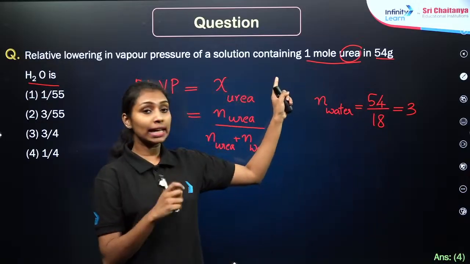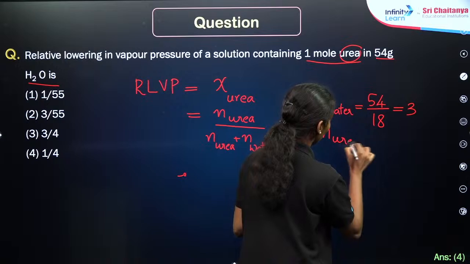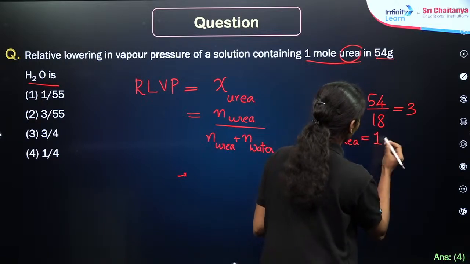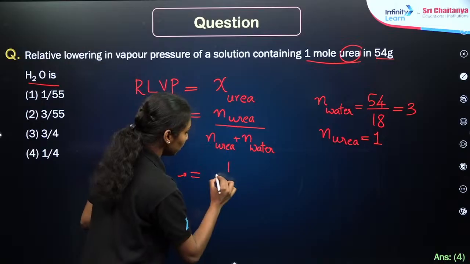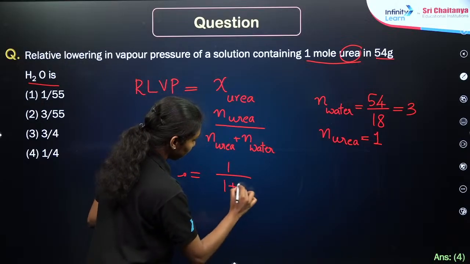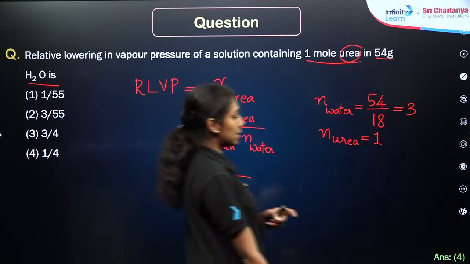And it's already given here that the number of moles of urea is equal to 1 mole, right? So if you are taking the mole fraction here, it is equal to 1 divided by 1 plus 3, right? The simple calculation, that is equal to 1 by 4. Is the thing clear now?